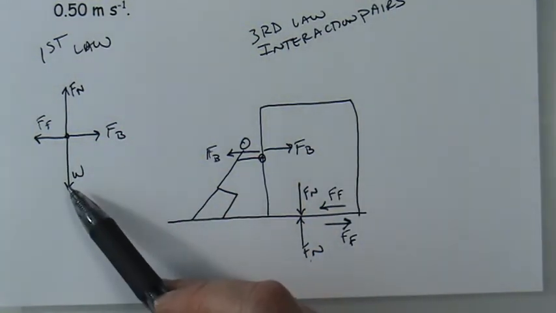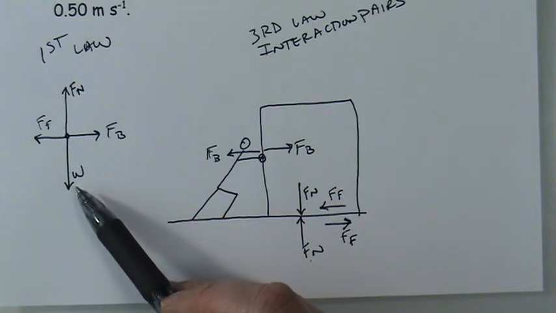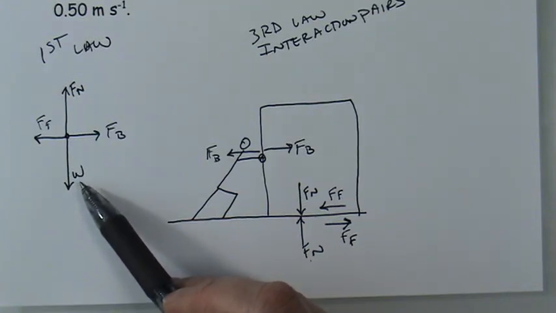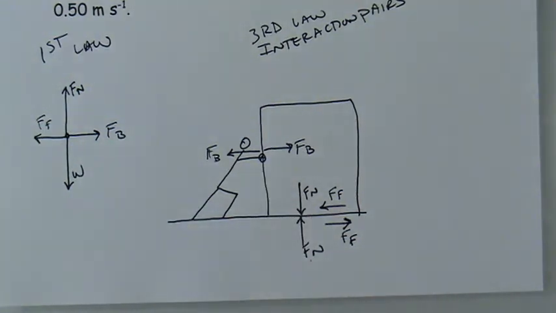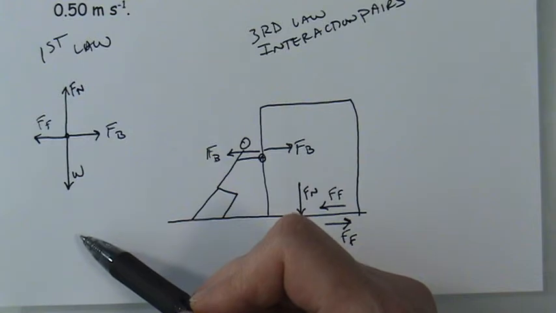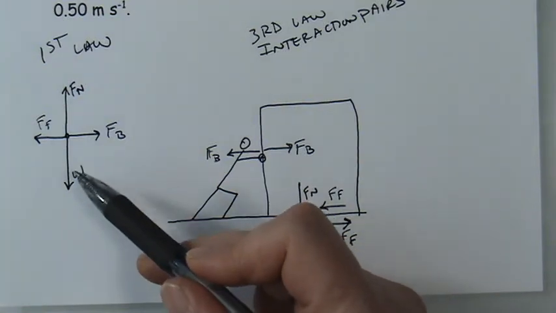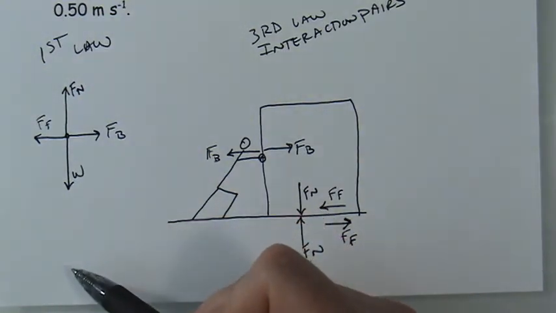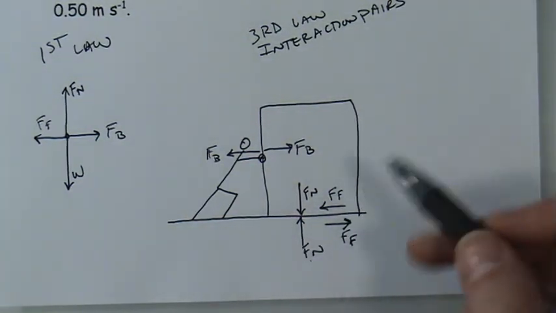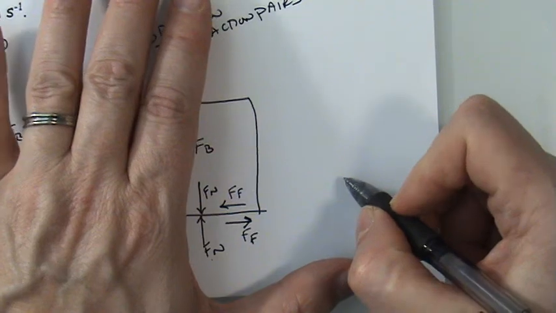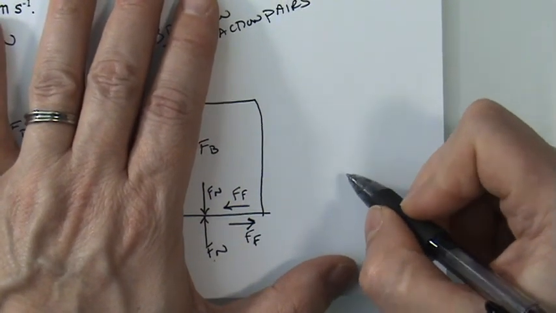The problem with this one is to think about where is the other force, right? So for every force, there's an equal but opposite force. So the Earth exerts a force on you, okay? So then where is that equal but opposite force? Well, if the Earth exerts that force on you, then you must exert that force back on the Earth. So that's a little hard to draw in this diagram because I only see the floor, I don't see the entire object. But we can try to draw a little bit bigger version of this.